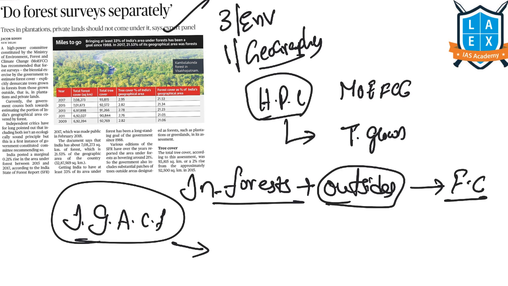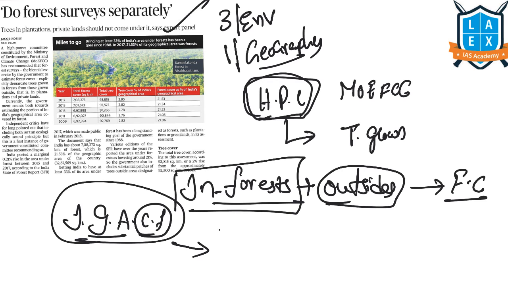So now this high powered committee is saying that demarcate this. In order to know about India's geographical area under the forest cover, use only the number of trees that were there in the forest but not those outside the forest. Demarcate these two. Why is it saying this?